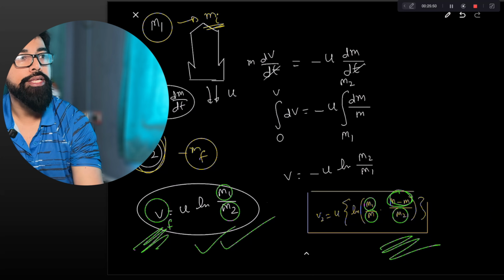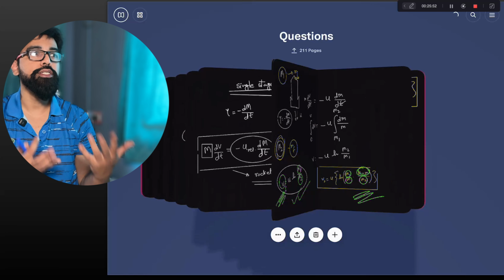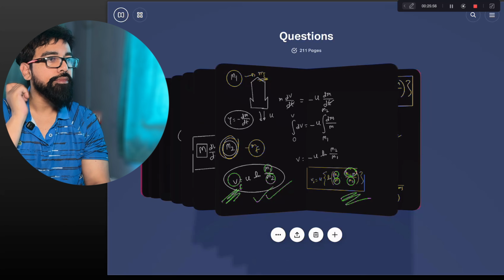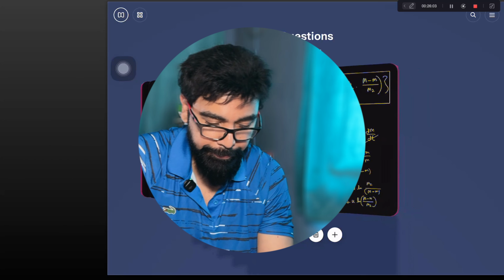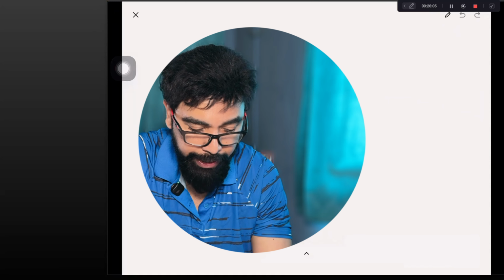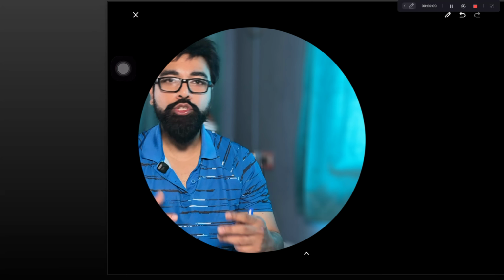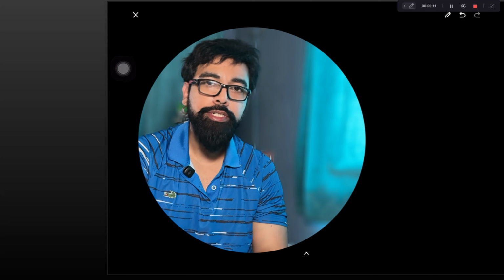So this is a very, very important and very interesting problem from the rocket equation. Now let us try another question. This is from an MIT archive question, and it's really thought-provoking and up to JEE Advanced level.